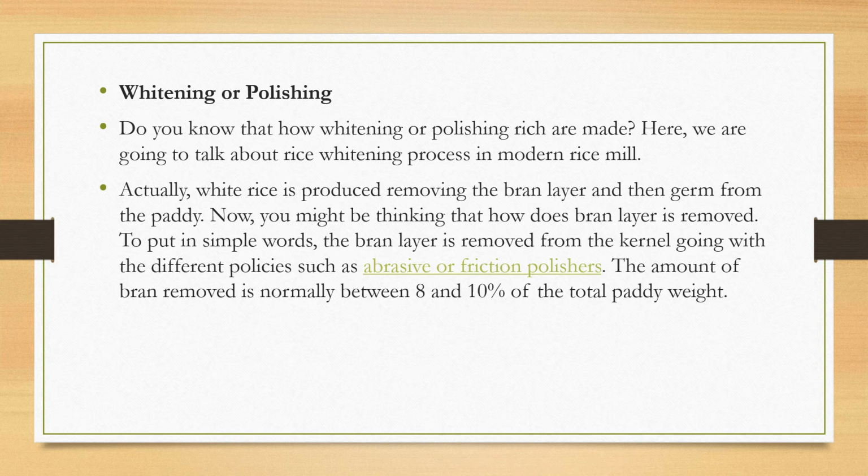Now you might be thinking, how is the bran layer removed? To put it in simple words, the bran layer is removed from the kernel by abrasive or frictional methods. The amount of bran removed is normally between 8 to 10% of the total paddy weight.